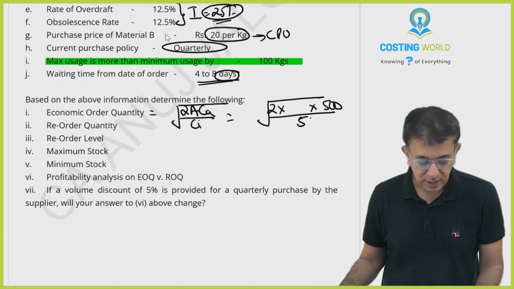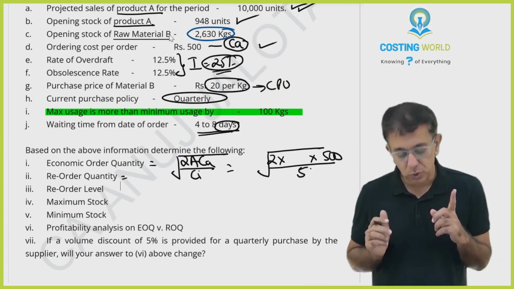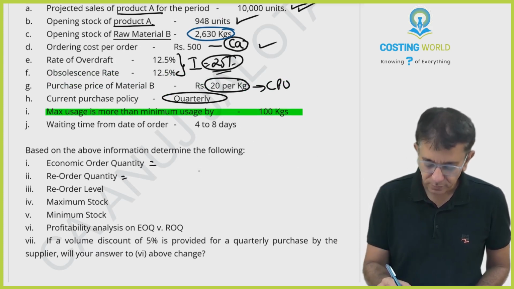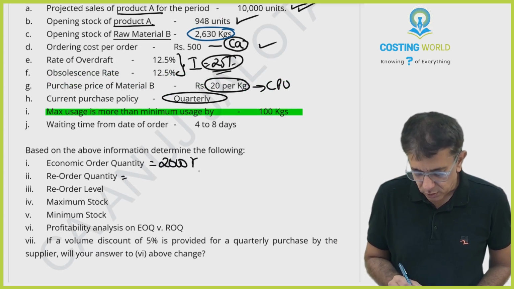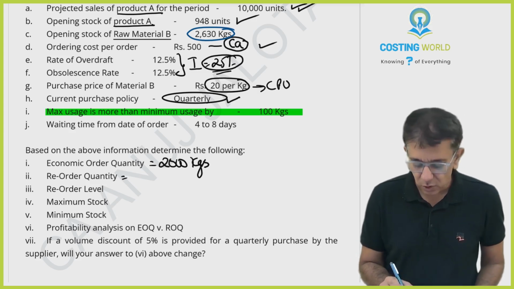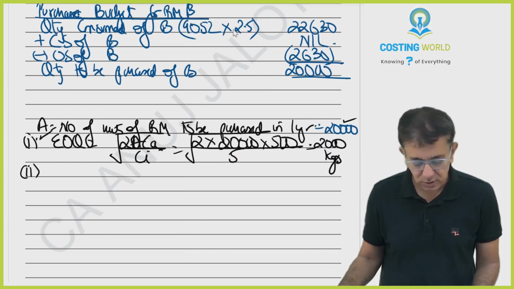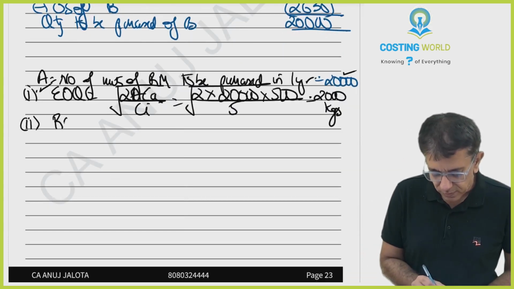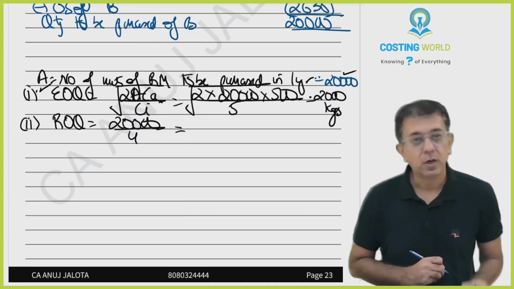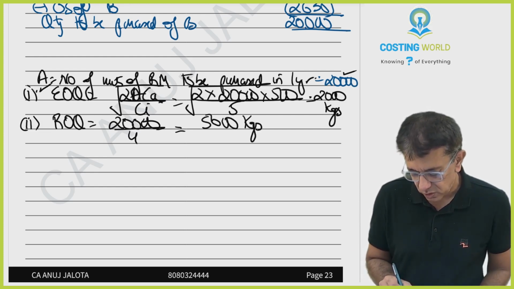Second part. Second part was reordering quantity. See, ideally we should order 2000 kgs at one time, the EOQ that we got. But currently we have a policy that we order quarterly. You want to order how much in a year, beta? 20,000. If you order quarterly, the quantity that you order will be 20,000 divided by 4 quarters, which is nothing but 5,000 kgs.